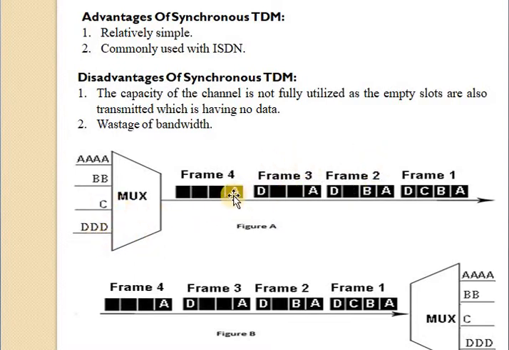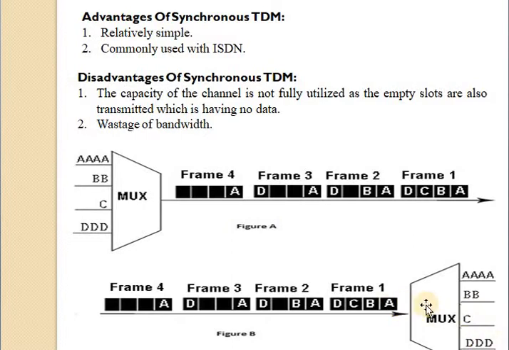Again, in the fourth frame it sends A data only. For B, C, there is no data for these devices. So frame 1 is fully utilized, but in frames 2, 3, 4 there are empty slots, meaning they have no data. Again at the demux side, A is used, again B, C and D, meaning one input line and multiple output lines.